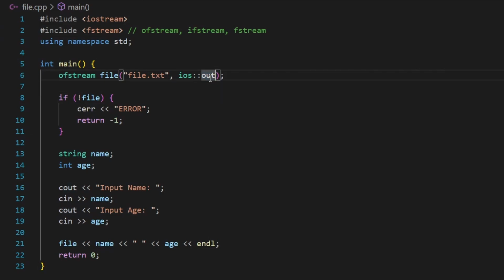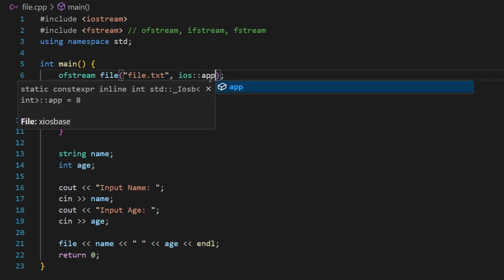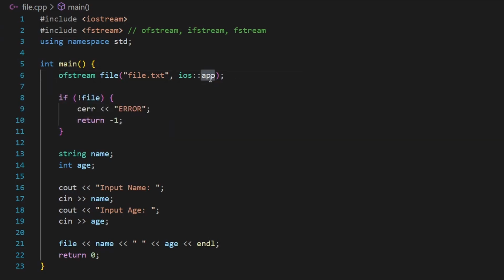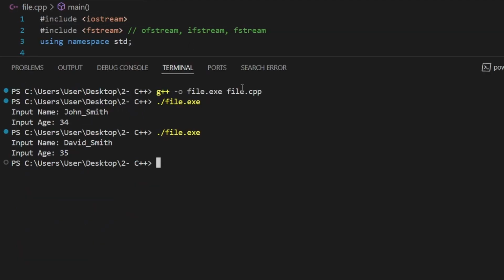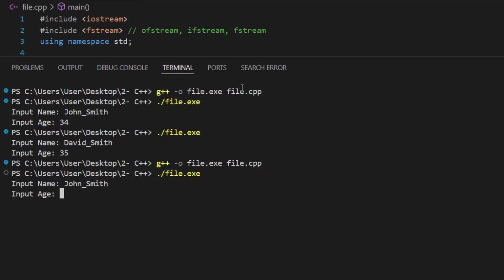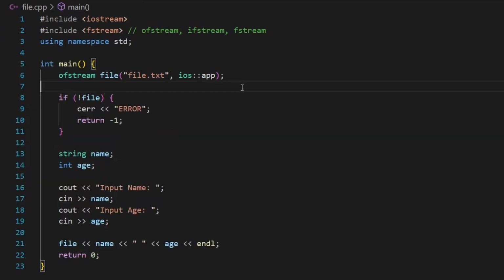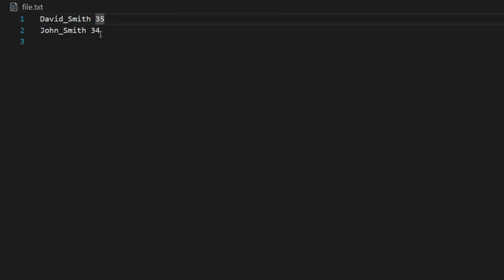However, if you don't want that, you need to make sure to use ios::app. It doesn't override the previous data, rather it adds the new data at the next line. So let's go ahead and try it out. If I compile my file again and launch, let's say I want to say John Smith again, and John's age is 34. Now let's go to my file and see what will happen. As you can see, using ios::app, we could append or add data to our file without overriding previous data.